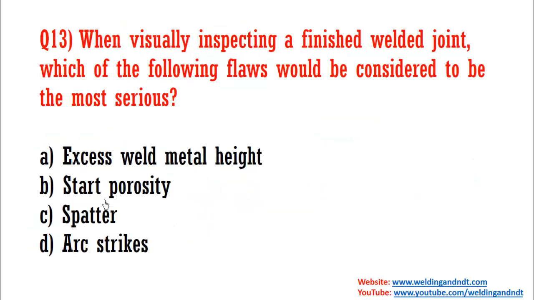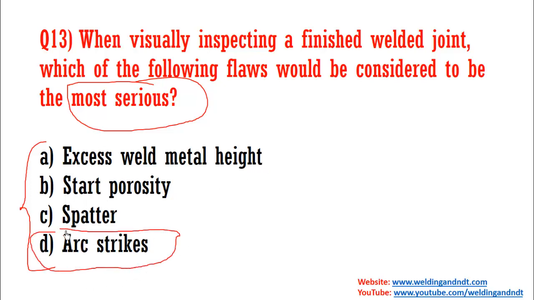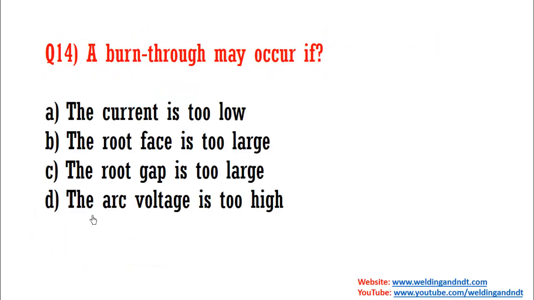Now question number 13. When visually inspecting a finished welded joint, which of the following flaws would be considered to be the most serious? So you are doing the visual inspection and 4 imperfections have been mentioned, and it has asked which one is most dangerous. Let me read the imperfections: excess weld metal height, start porosity, spatter and arc strike. So among these 4, the arc strike is the most dangerous one. D will be the answer.